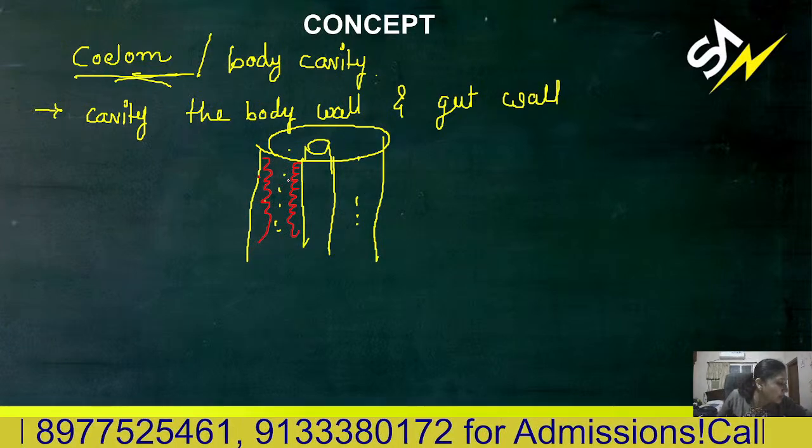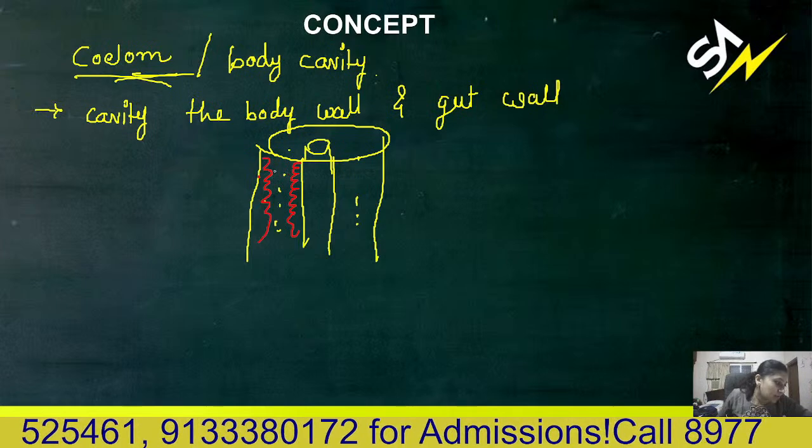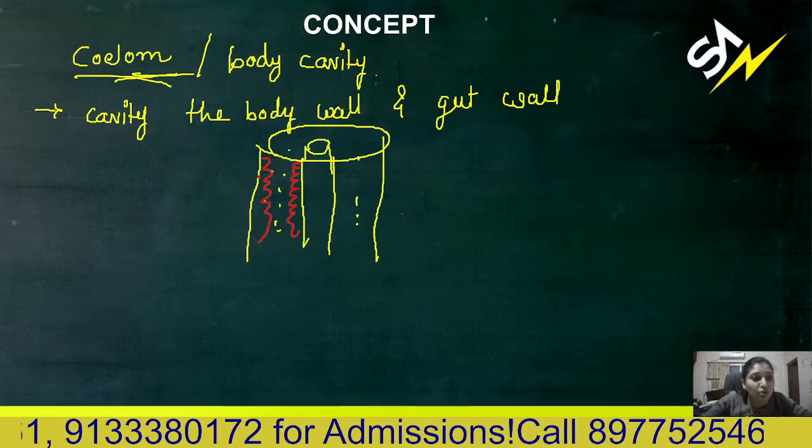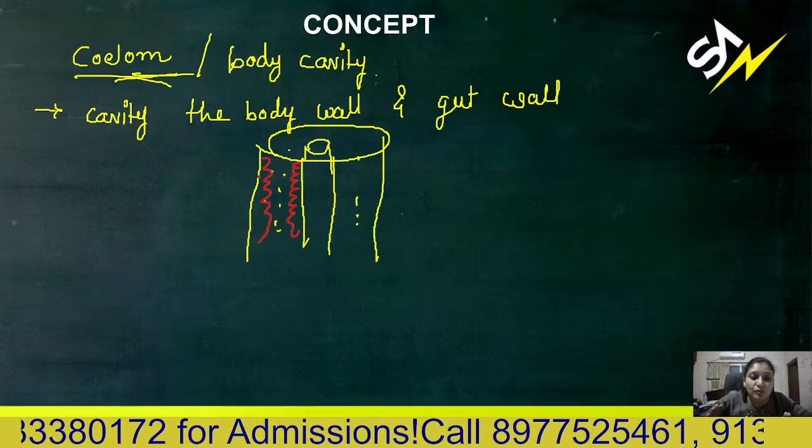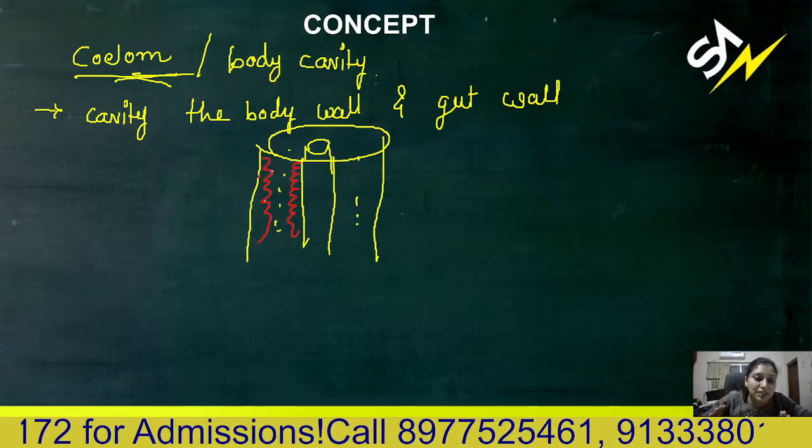You getting this point? Right, Shabana. So between two mesoderm, a cavity or empty space is there.